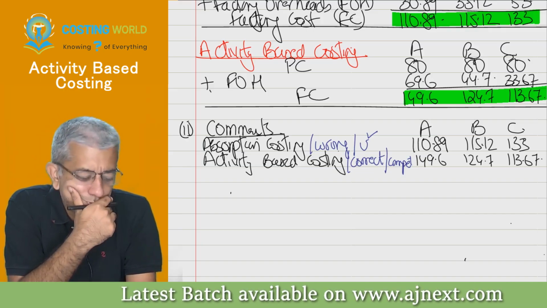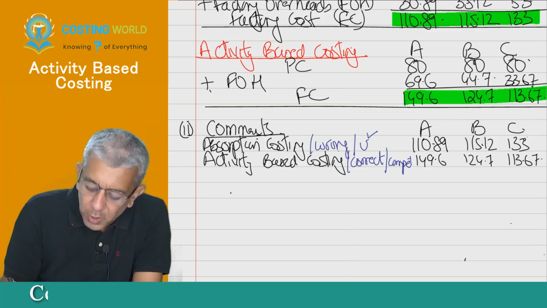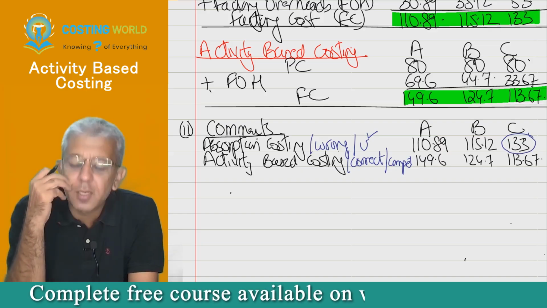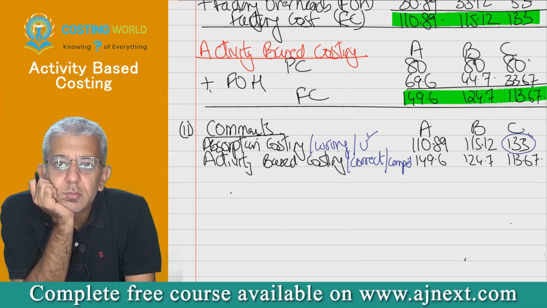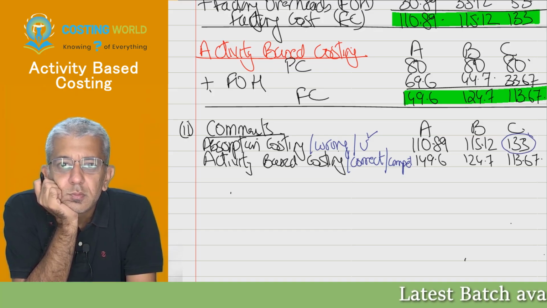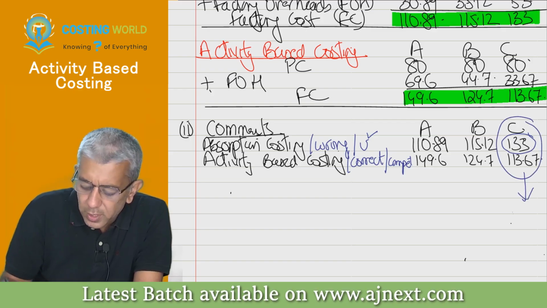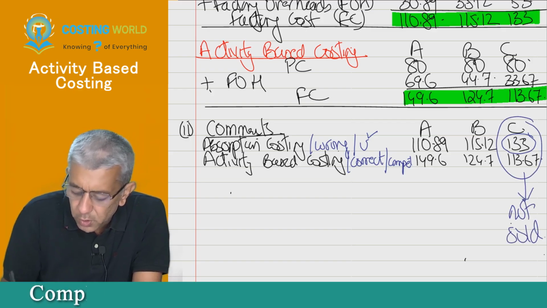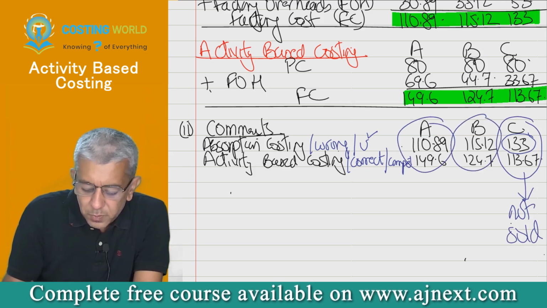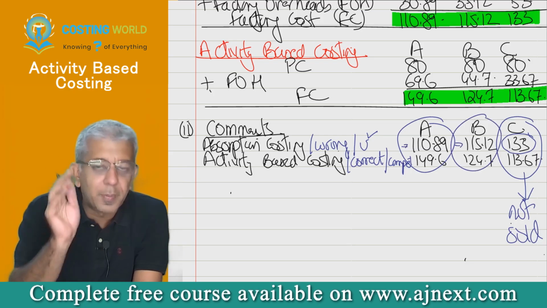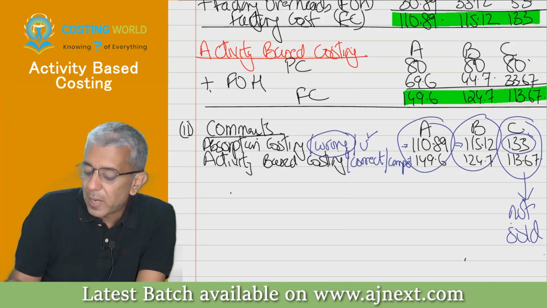C. A and B. C. Obviously product C, because your cost is higher. If your cost is higher, speak the next line. The selling price will also be higher. So product C will not be sold at all. Okay, so therefore this product will not be sold at all. Now one thing. Product A and B will definitely get sold because my cost is going to be lower than that of the competitors. But then do remember that my cost is wrong beta. So what happens if the cost is wrong?